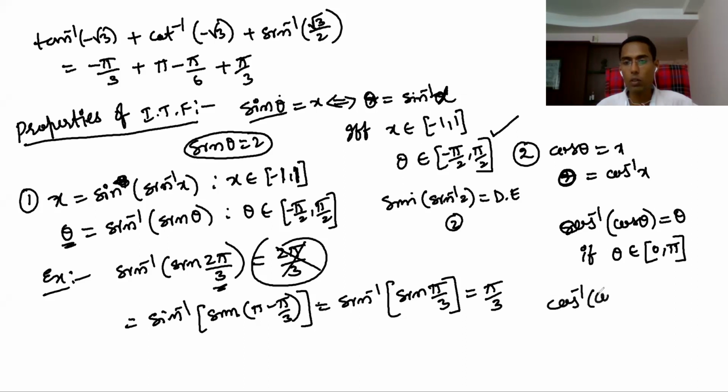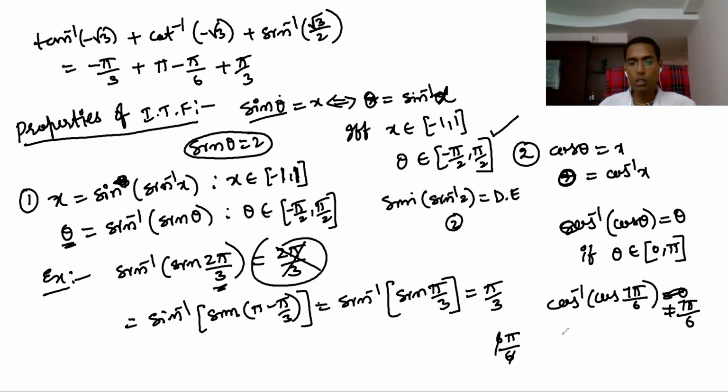Only when theta lies between 0 and pi. Sometimes it will not be lying between. Example, cos inverse of cos 7 pi by 6. How do you check? 6 pi by 6 is only pi, na? 7 pi by 6 is more than pi. So you cannot just write 7 pi by 6. Yes or no? This cannot be 7 pi by 6 because it's more than pi.